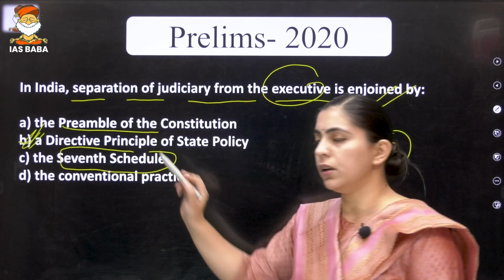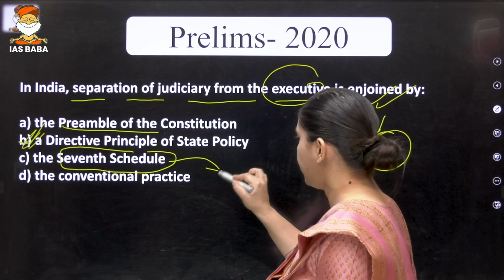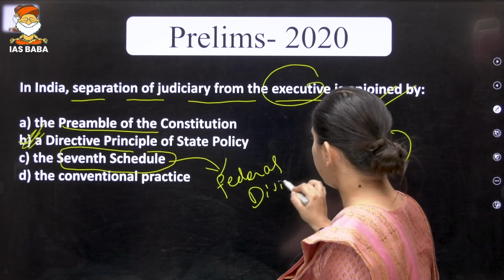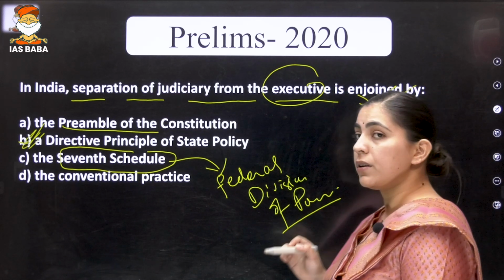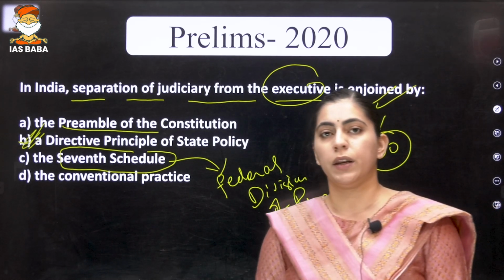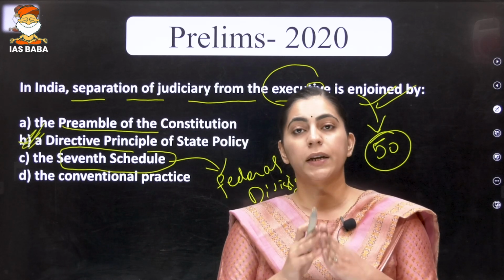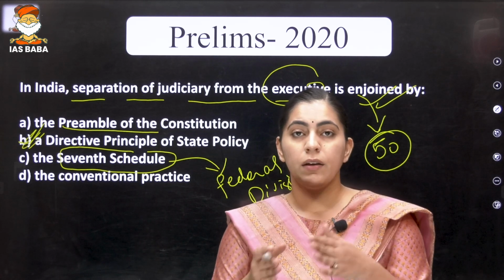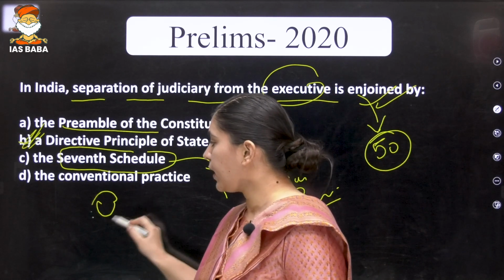What is the 7th schedule? Basically, it is talking about the federal division of powers. In the 7th schedule, the Constitution of India, in order to maintain the federal structure, has divided the power between union, state and concurrent lists, right? There are subjects on which only the union can make law.